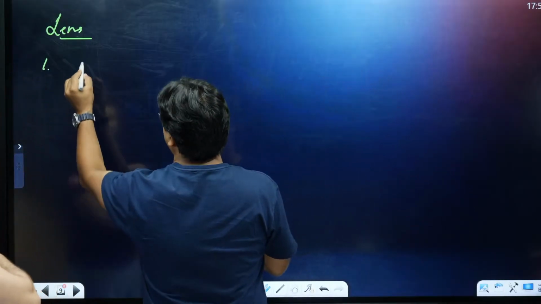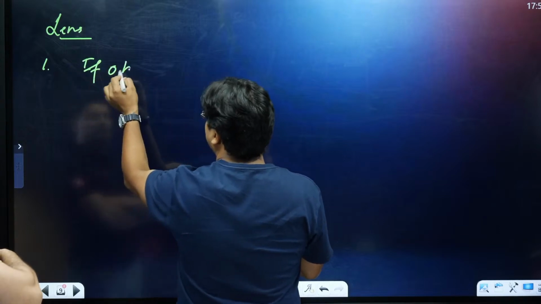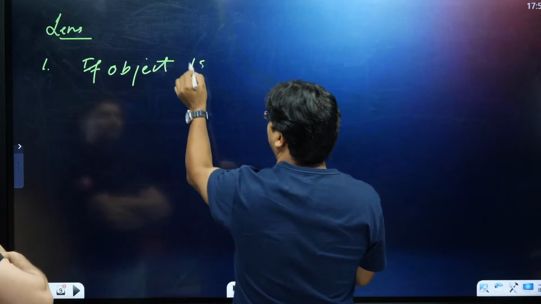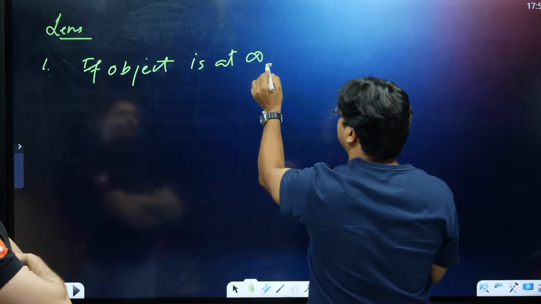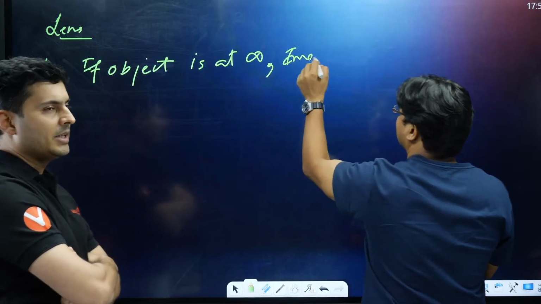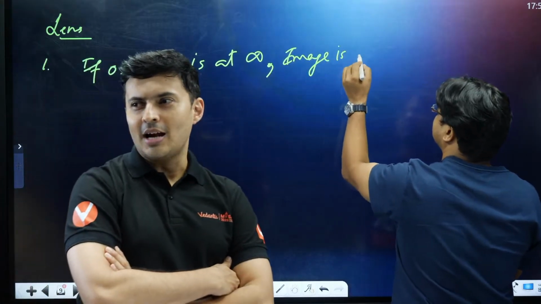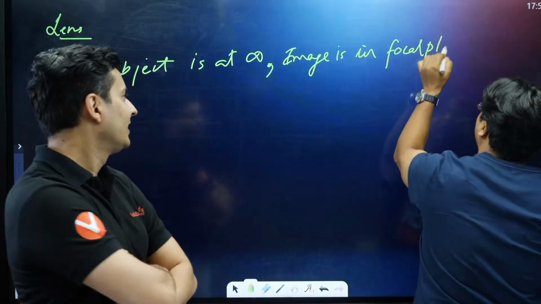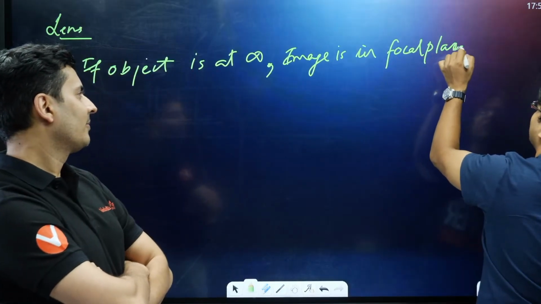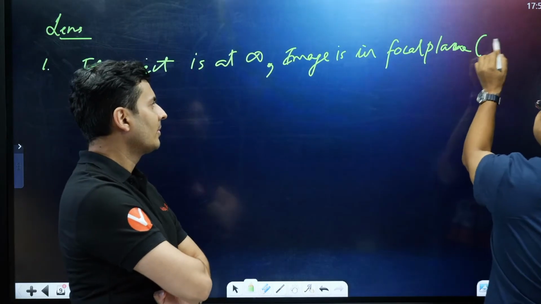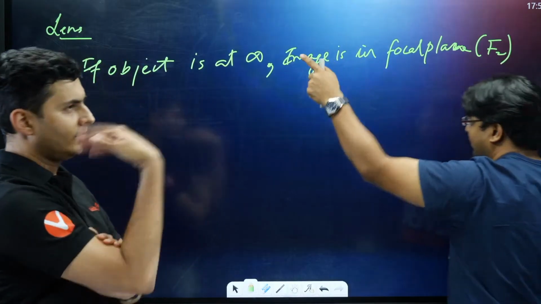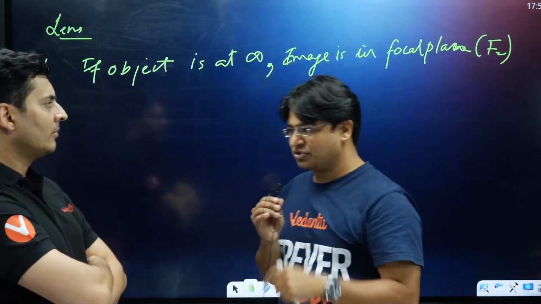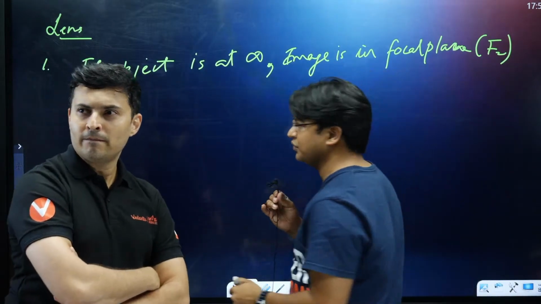The first point is that if the object is at infinity, where do we get the image? Image at focus. Come on, answer in the chat box and smash that like button. So if the object is at infinity, the image will be in the focal plane. Since we're talking about a lens, we're talking about the principal focus. Object at infinity, image will be at the principal focus.